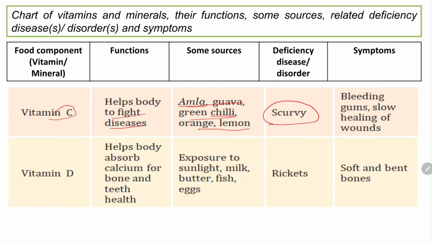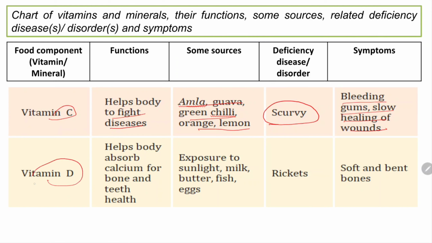And the deficiency disease is known as what? Scurvy, okay. And the symptoms are bleeding gums and slow healing of wounds. If your wounds are not healing very fast, that means you have a deficiency of vitamin C. So you have to include these things in our diet daily.